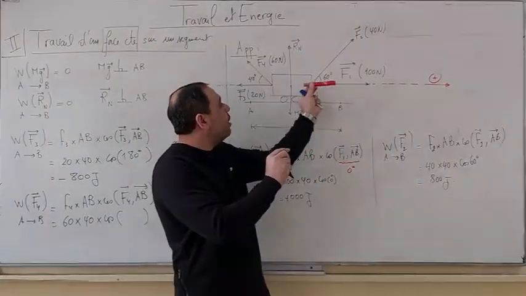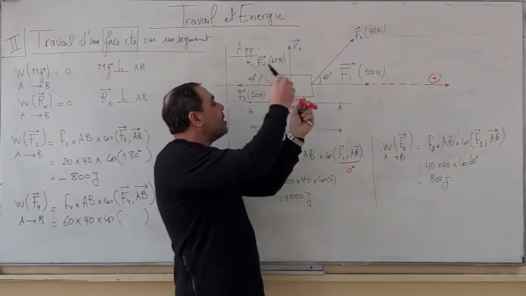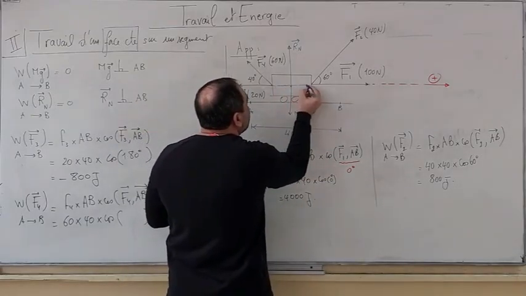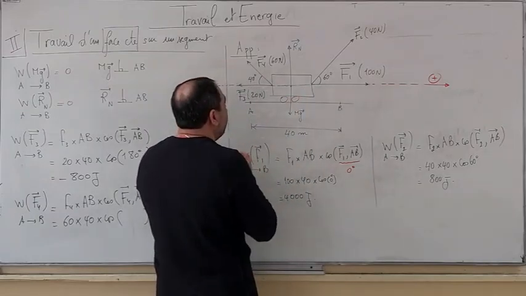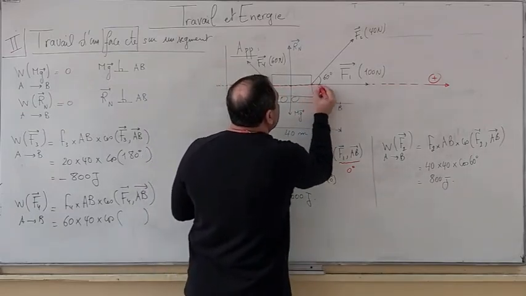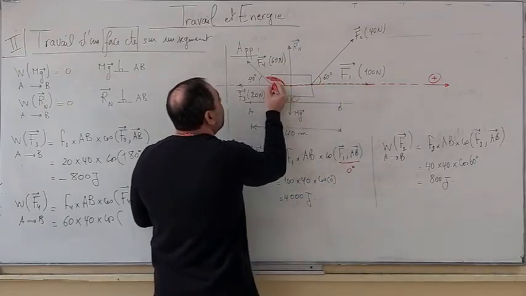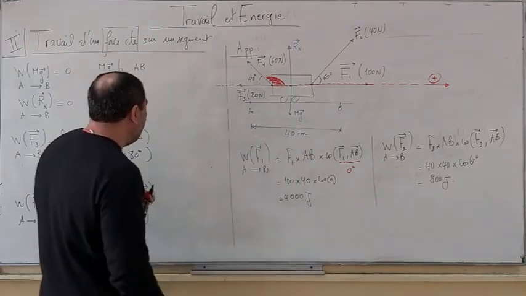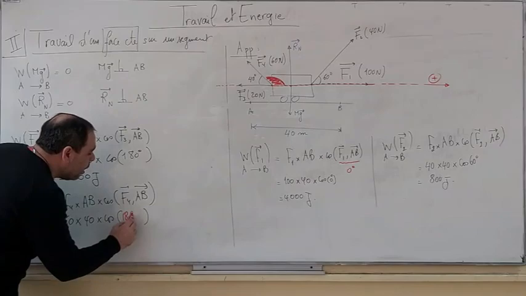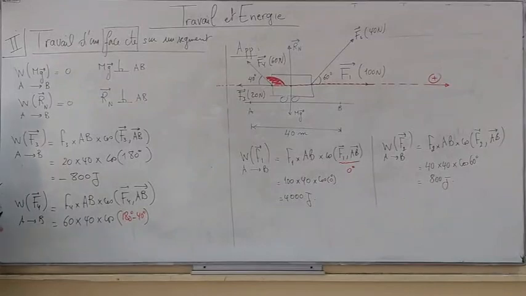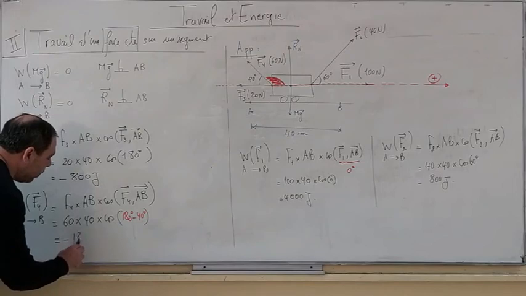The angle between the positive direction and F4, how much is it equal to? This is the positive direction. This is the angle between F4 and the positive direction. This angle is equal to 180 degrees minus 40 degrees. The answer for this is approximately negative 1840 joules.